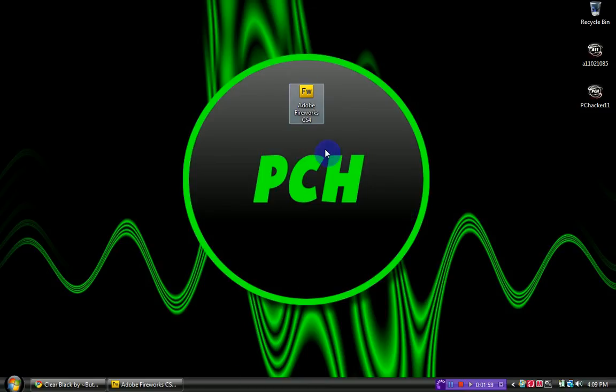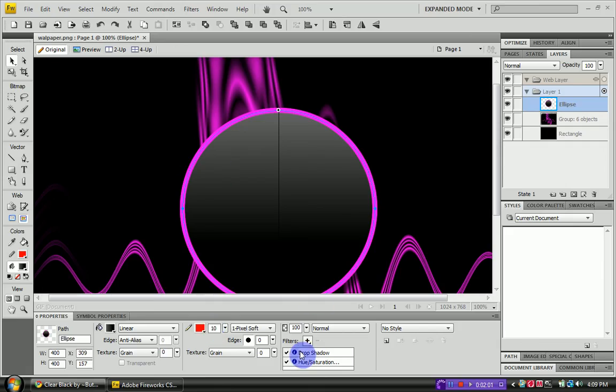Remember, this is how to change your wallpaper. Just select the area and go down to filters.